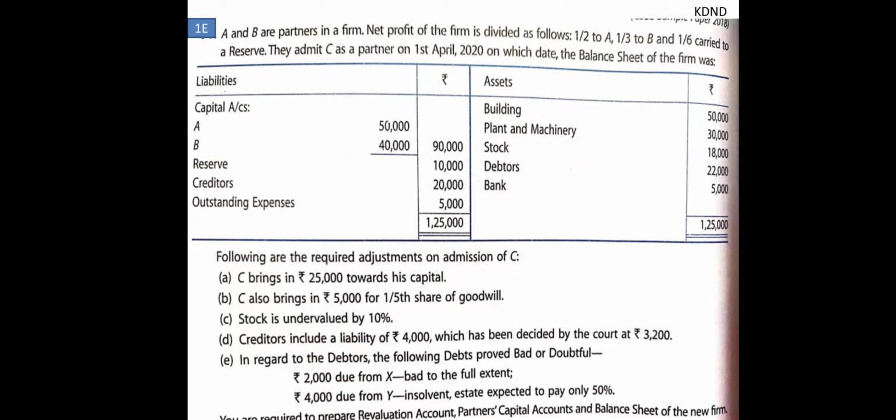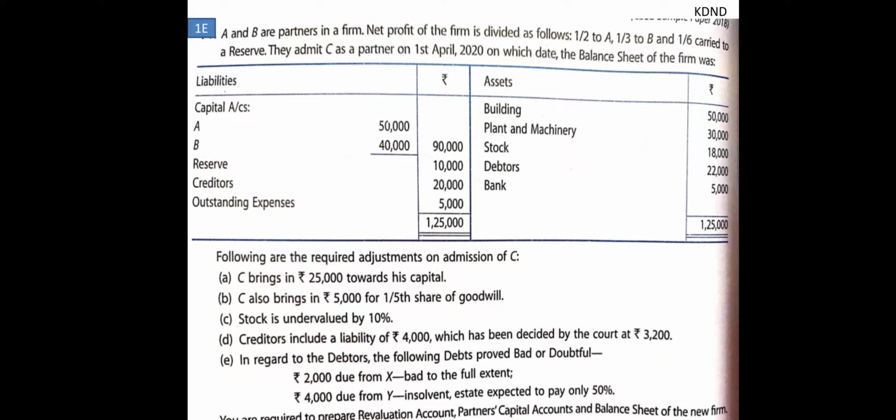A and B are partners in a firm sharing net profit in the ratio of half, one-third and one-sixth is to be carried forward into the reserve. They admitted C as a partner on 1st April 2020, on which date the balance sheet appears this way. You can see the items in the balance sheet, where reserves are also available, the bank account is there, and the partners' capital is mentioned.